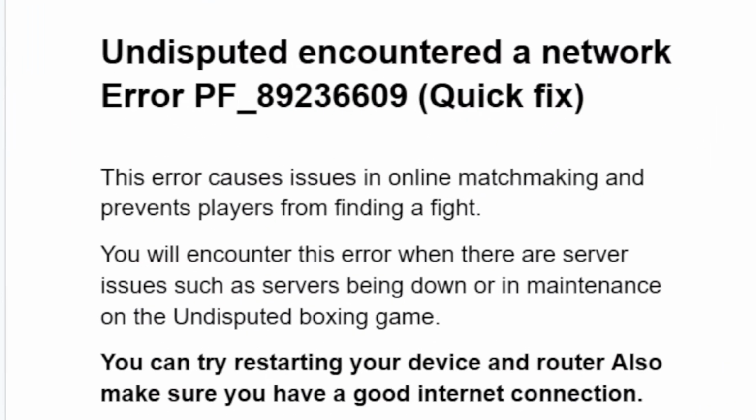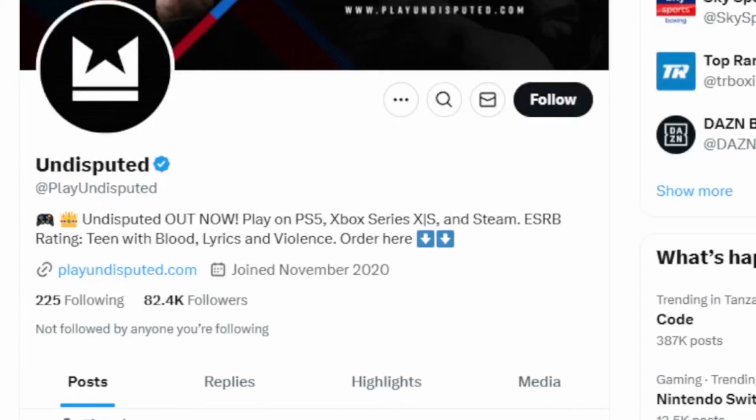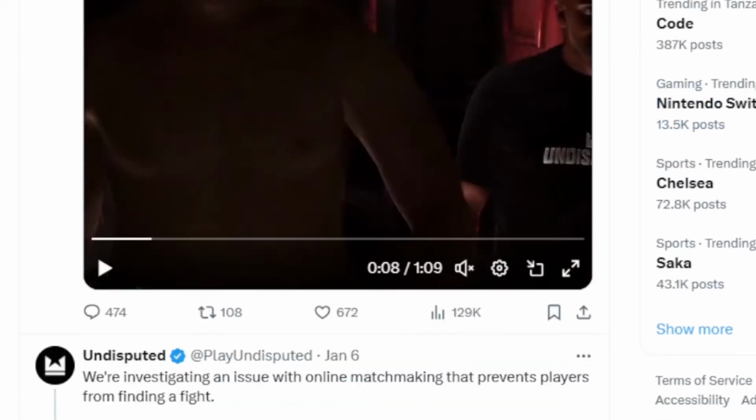Now listen to this tutorial very carefully. This error causes issues in online matchmaking and prevents players from finding a fight. You will encounter this error when there are server issues, such as the server being down or in maintenance on the Undisputed boxing game. So if you go to the Undisputed game Twitter page, they normally announce if there are any